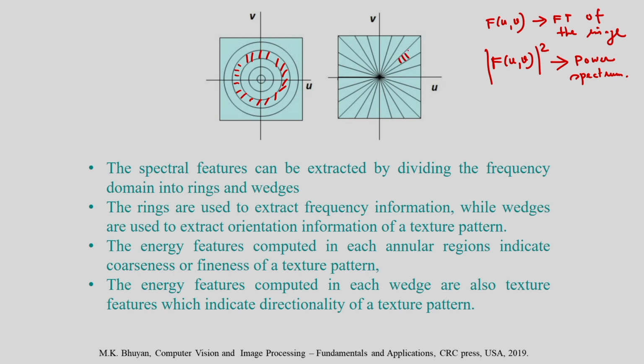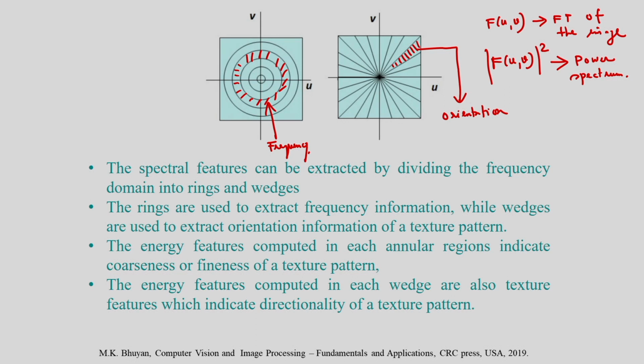The wedges, suppose I consider this is the wedge. The rings are used to extract frequency information, while the wedges are used to extract orientation information of the texture pattern. So these rings are used to extract the frequency information, and the wedges I am using to extract the orientation information.